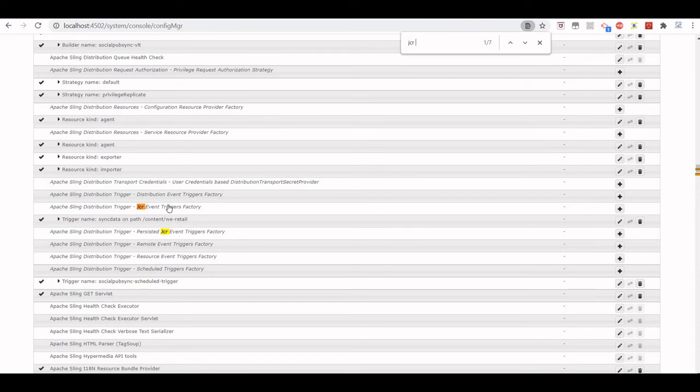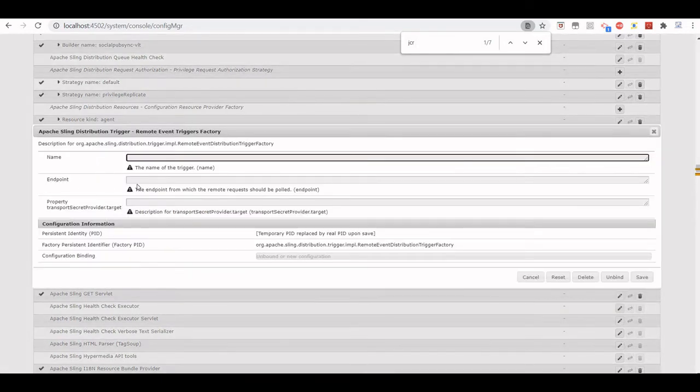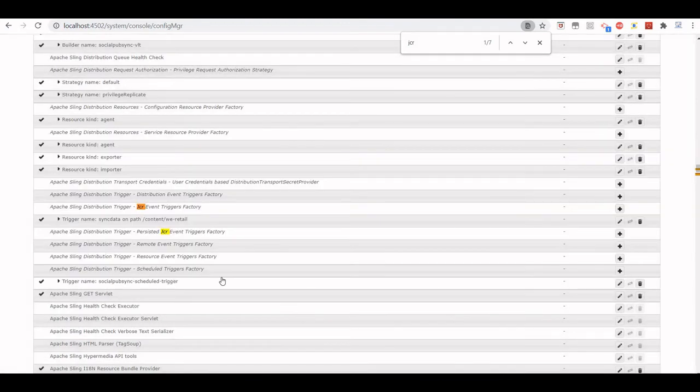If we see, we have other options also available: JCR event trigger factory, persisted JCR event trigger factory, remote event trigger factory, resource event trigger factory, scheduled trigger factory. JCR event trigger factory is nothing but like an event listener or event handler. Like if anything is changed within JCR, a notification will go, meaning an event will occur. Remote event trigger factory is where there will be an endpoint to a remote server, and then we need to specify properties as well. Maybe I will create one more video for this.